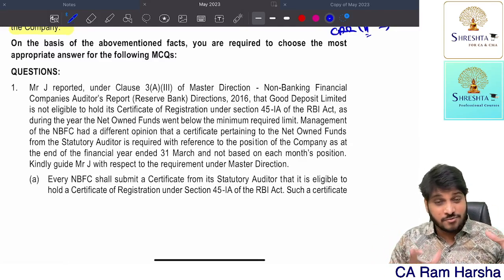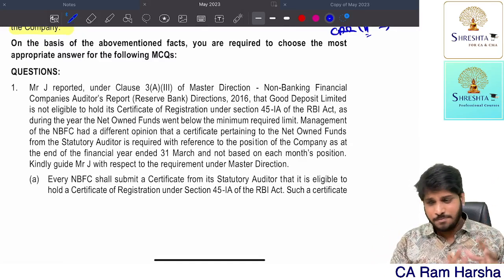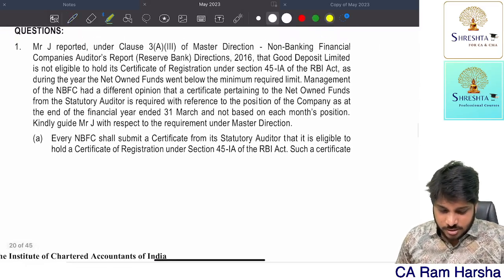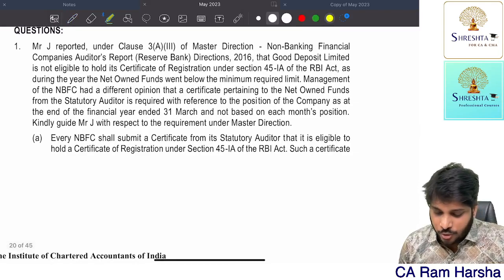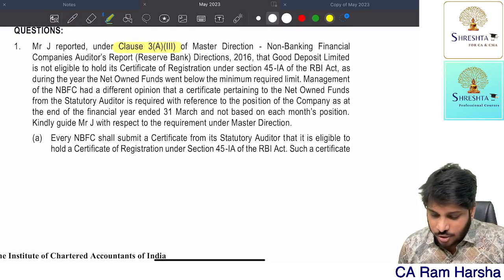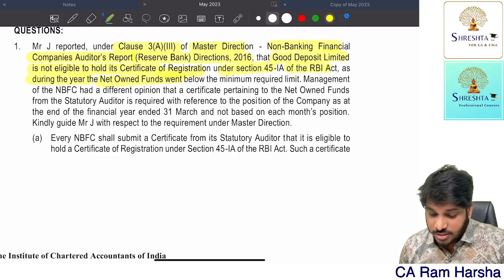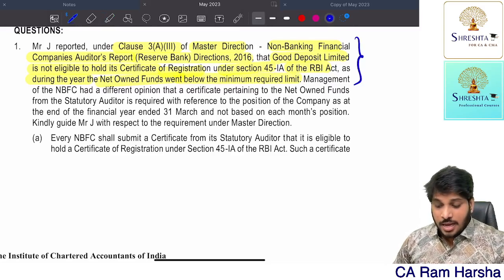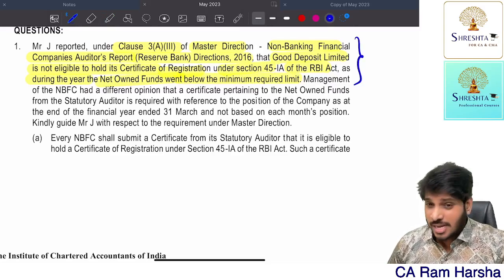See, right now we have read the information about the company, auditor, all that. Now let's look at this. Mr. J reported under clause A3 of the Master Directions, NBFC Auditor's Reports (Reserve Bank) Directions, that GD Limited is not eligible to hold certificate of registration under section 45-IA of the Act, as during the year net owned funds went below the minimum required limit. You know what he mentioned, as per NBFC audit report directions.